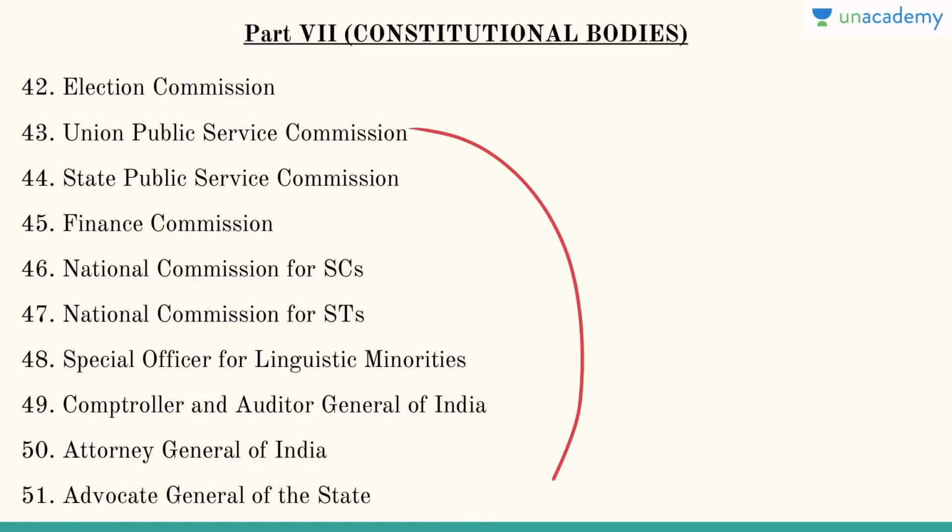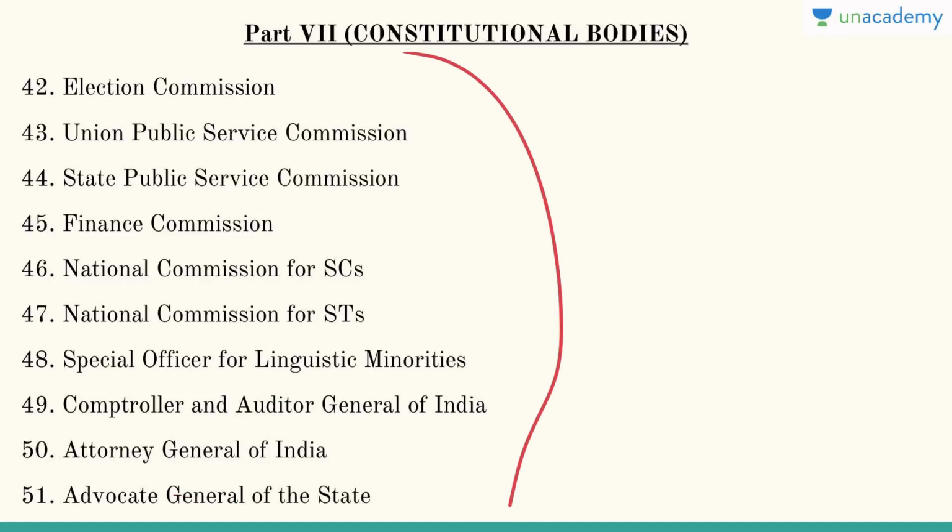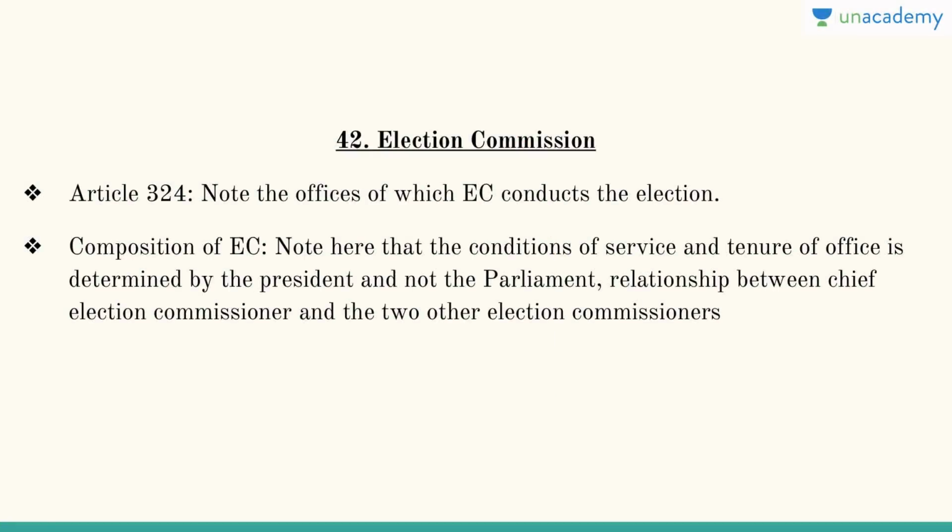Let's revise after me. Election Commission, Union Public Service Commission, State Public Service Commission, Finance Commission, National Commission for Scheduled Castes, National Commission for Scheduled Tribes, Special Officer for Linguistic Minorities, Comptroller and Auditor General of India, Attorney General of India, Advocate General of the state. So these are all the constitutional bodies and they lie in part 7 of the constitution.